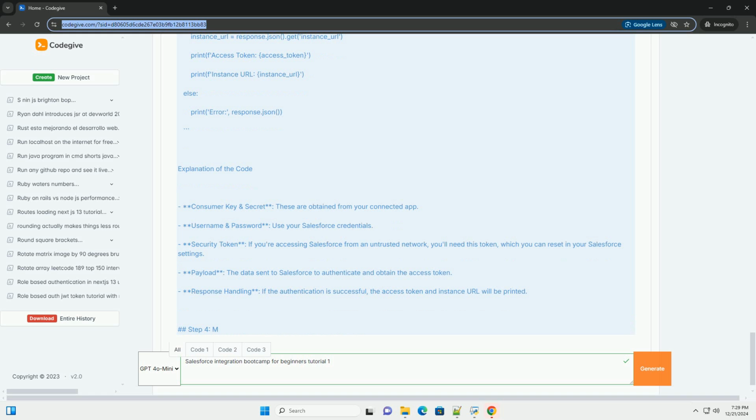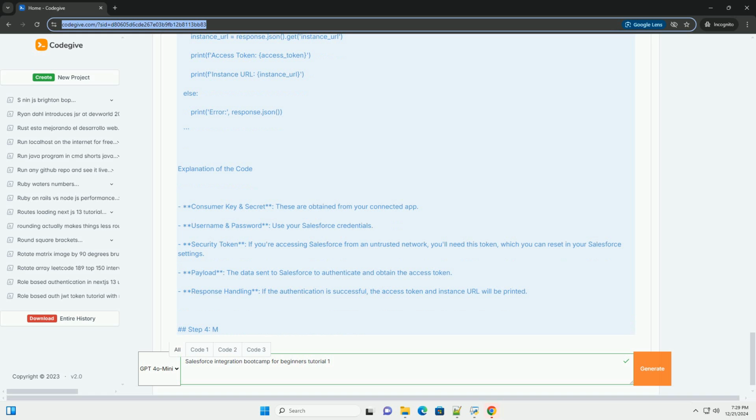Click on New Connected App. Fill in the required fields. Connected app name, My First Integration. API name, My First Integration. Contact email, your email. Under API, enable OAuth settings, check the box Enable OAuth settings.